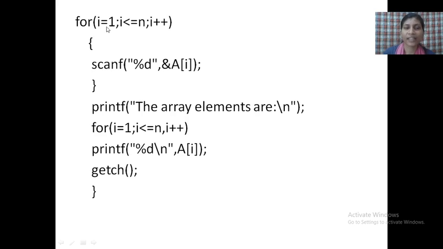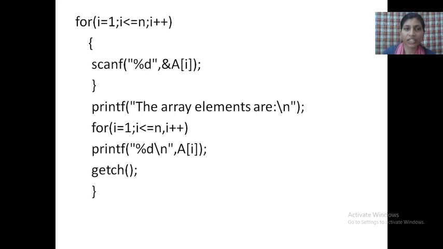So initialize the value of i first, then write the condition: i <= n, this is the condition. Updation means the value of i, which you declared initially as 1, is incremented by 1 after checking the condition, if the condition is true, and the loop is executed again. The loop executes again and again until the condition becomes false.